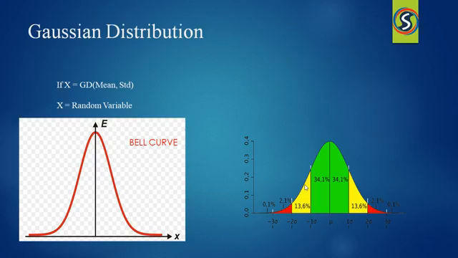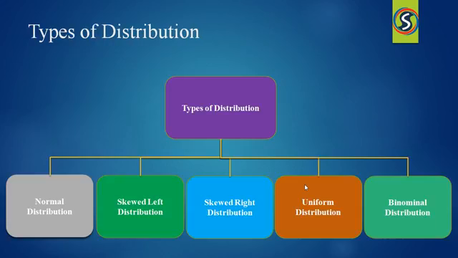Moreover, Gaussian distributions have some unique properties that are valuable in analytic studies. For instance, any linear combination of a fixed collection of normal deviates is a normal deviate. Many results and methods, such as propagation of uncertainty and least squares parameter fitting, can be derived analytically in explicit form when the relevant variables are normally distributed. And let me explain the types of distributions.